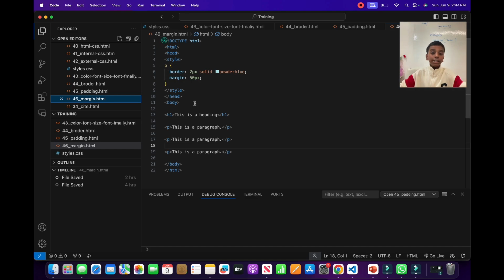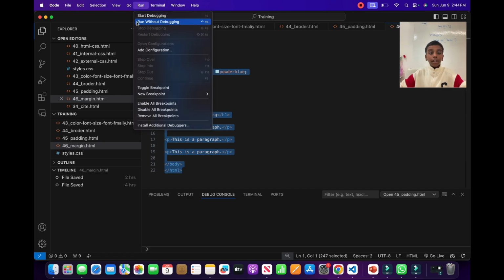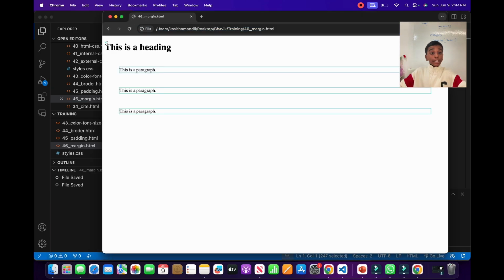As you see here, it is the same little code that I told you. Now let's run it to see what's going to happen. As you see here, we have the normal header 1 for all 3 of them. But if you look at our paragraphs, the paragraphs are tightly packed next to the border.